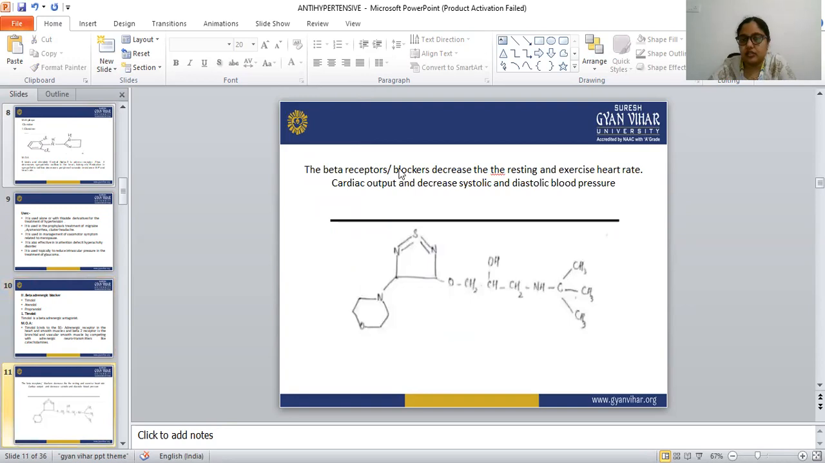So this is the structure of timolol. Two rings are there: O, CH2, propane, alcoholic group, amine, then again a carbon group, 3-methyl group. This is the structure of timolol, and you have to learn this structure.